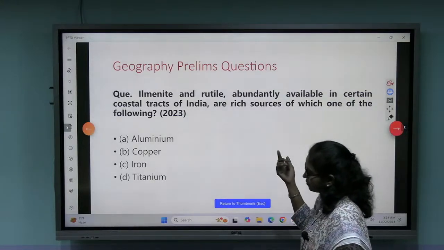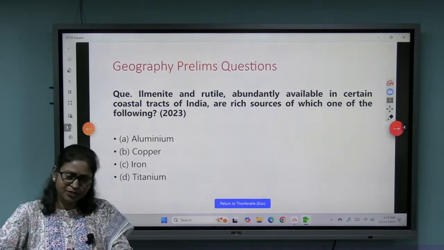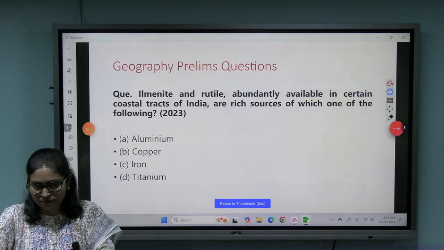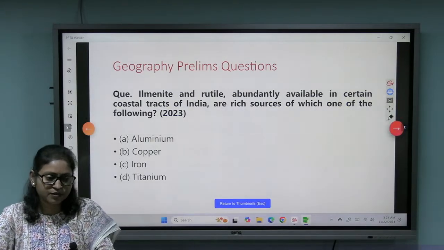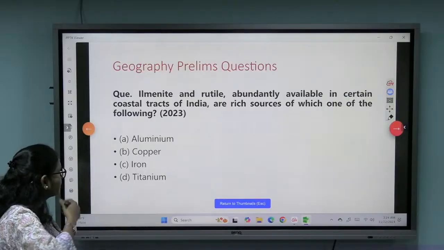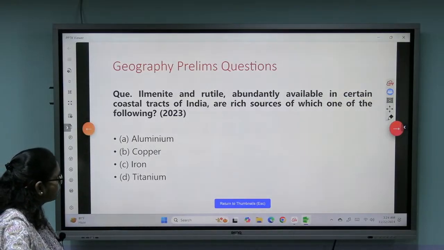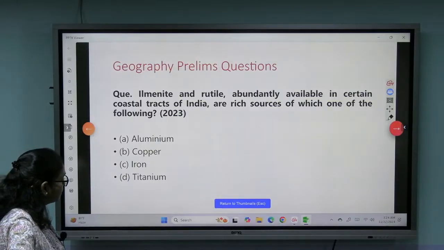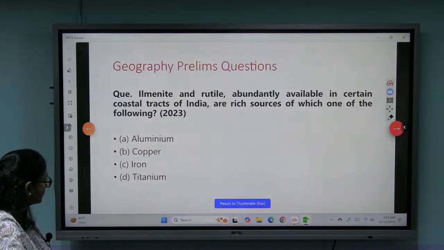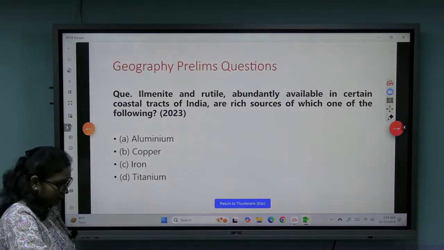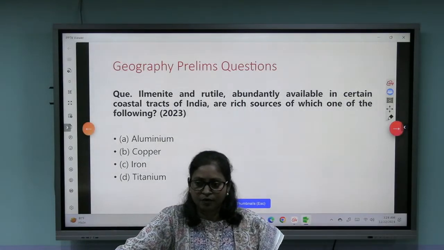Then look at some previous year question papers, because I always try to show you the questions so that you get an idea of what type of questions are asked in prelims. So see, this is a geography question: Ilmenite and rutile, abundantly available in certain coastal tracts of India, are a resource of which one of the following? Again, if you have read the NCERT and all.